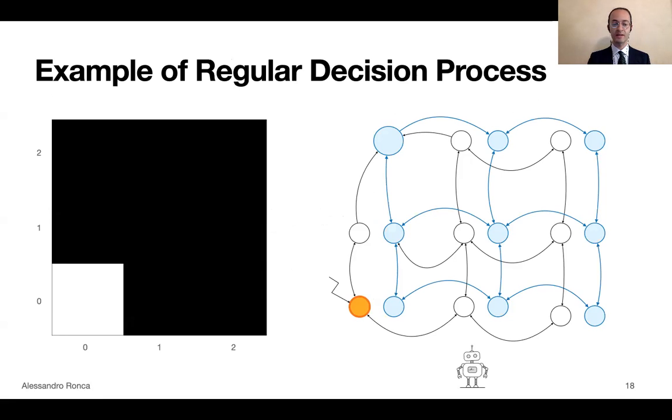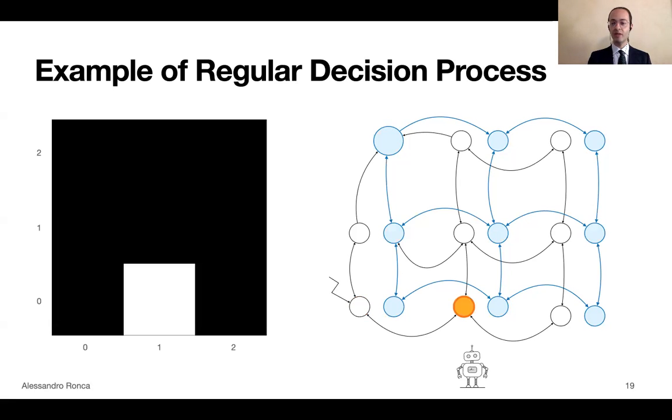In particular, you can see that each cell, or most of the cells, have two corresponding states, not only one. In particular, each cell has a state for the case where the button has been pushed and a state for the case where the button has not been pushed. At the beginning, the button hasn't been pushed.